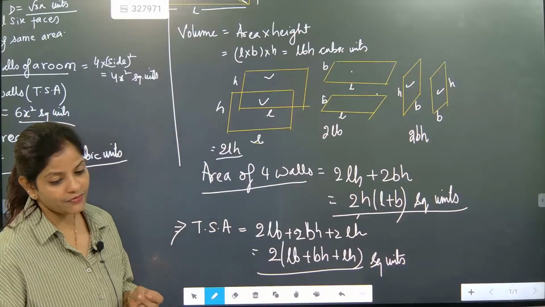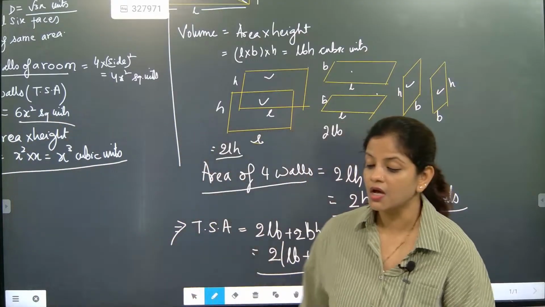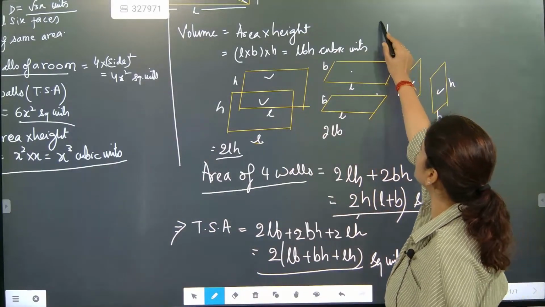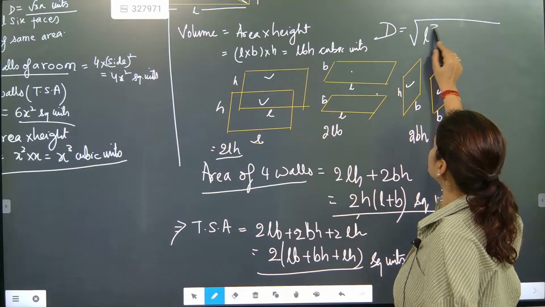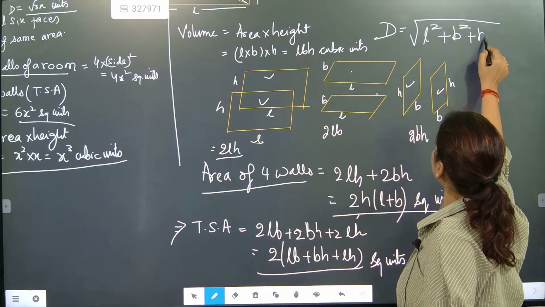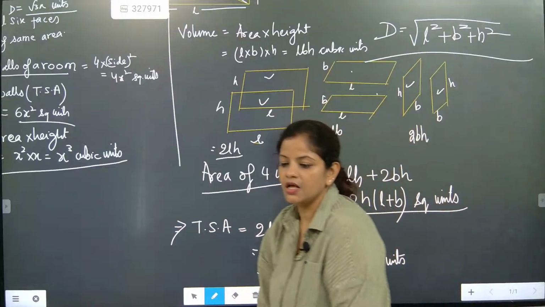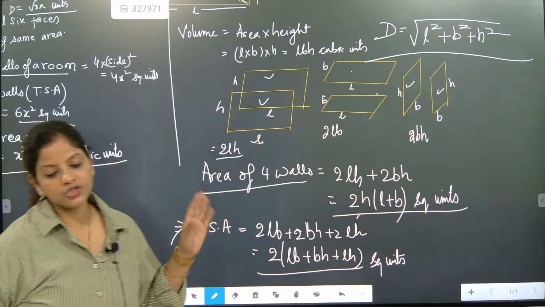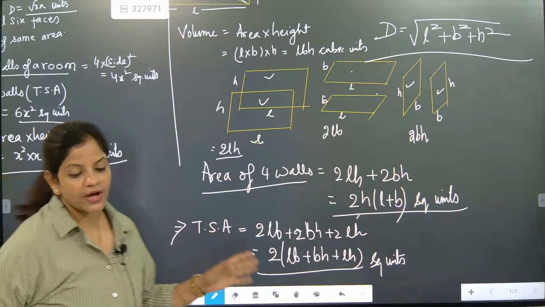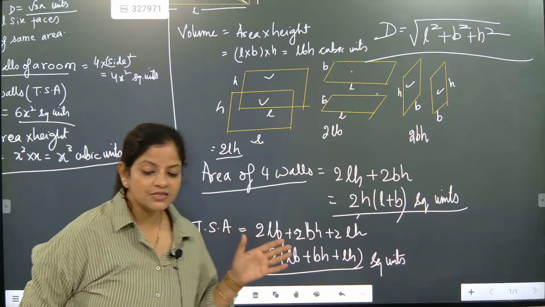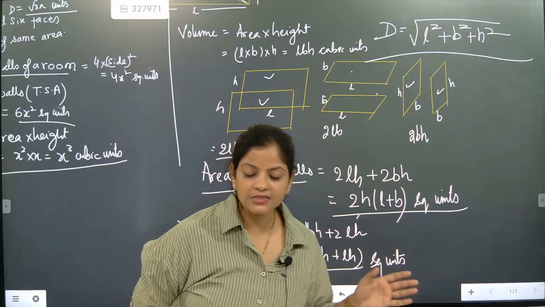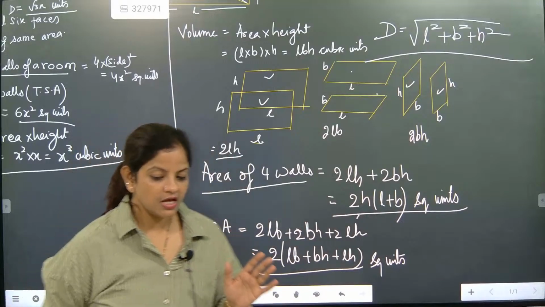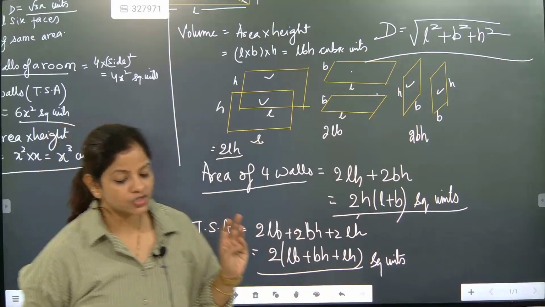Now what next we have to do? If somebody asks you about the diagonal, how do we proceed with the diagonal formula? Just now I said the diagonal is equal to the square root of length square plus breadth square plus height square. Bensita understood? Arshini, Hashini? So total it is coming as root under L square plus B square plus H square. This is considered as the diagonal. So cube and cuboid section we have finished.